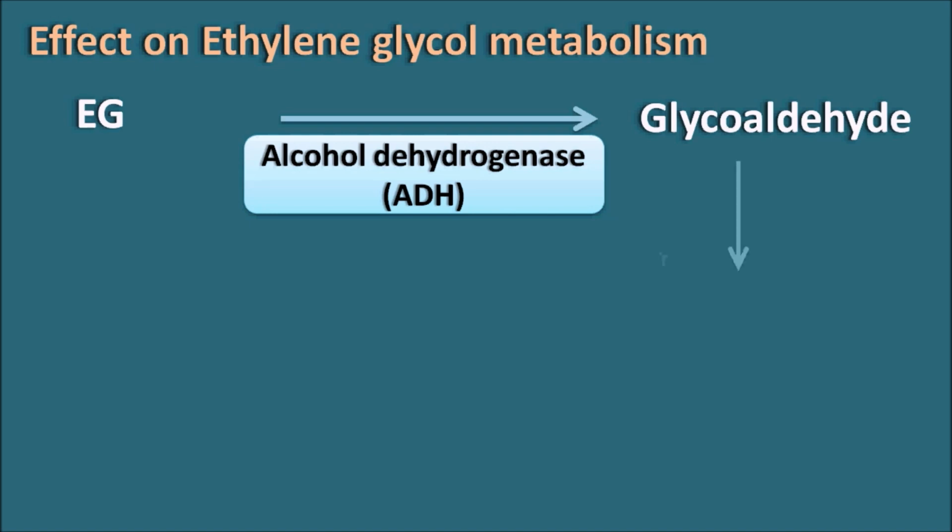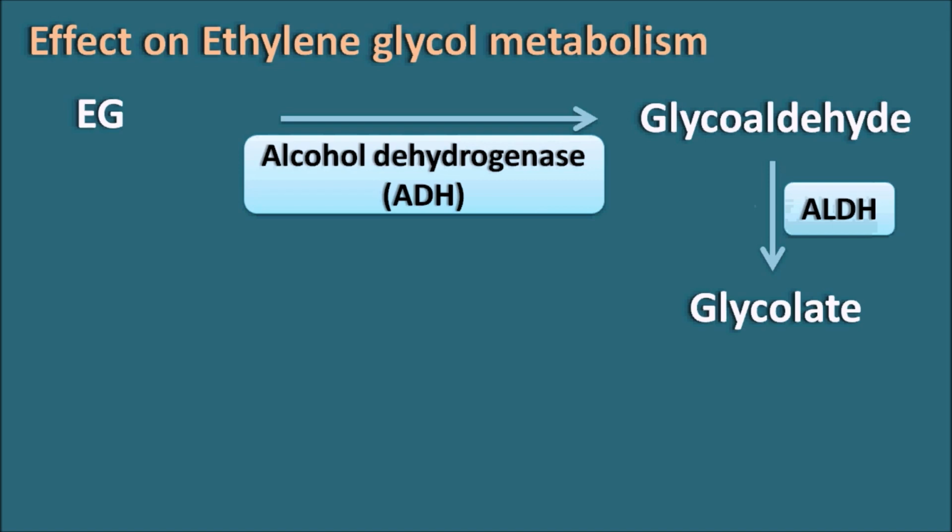Now this glycoaldehyde can be converted into glycolate by the aldehyde dehydrogenase enzyme. Then this glycolate can be converted into glyoxylate as well as oxalate. And as we have already seen, the two important metabolic products responsible for the toxic symptoms of ethylene glycol are glycolate and oxalate.